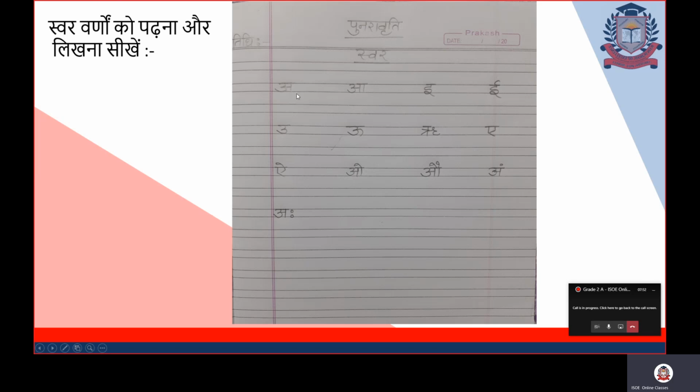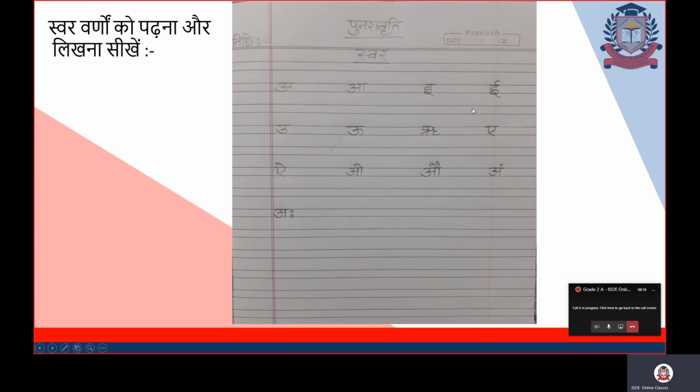So first varan in the swar is a. Give a two finger gap. Write a. After writing a, give a gap. Choti e. Again two finger gap. Write badi e.